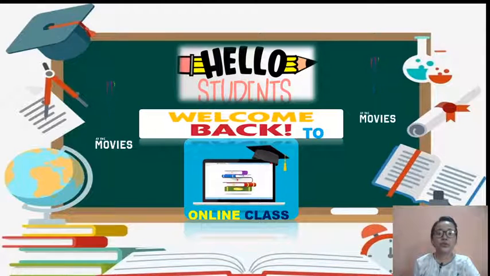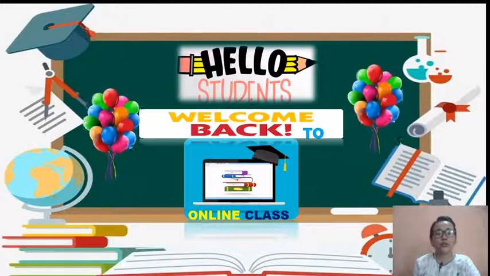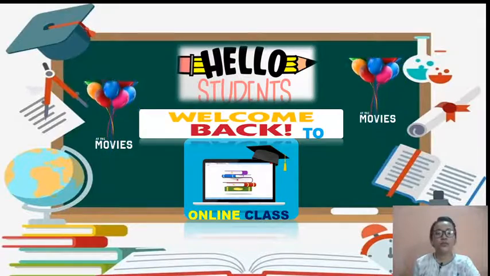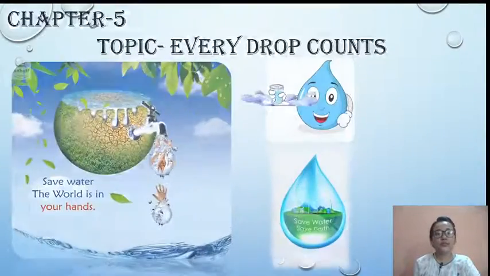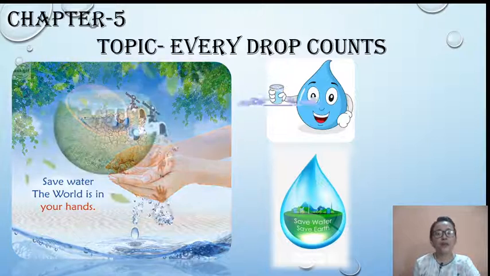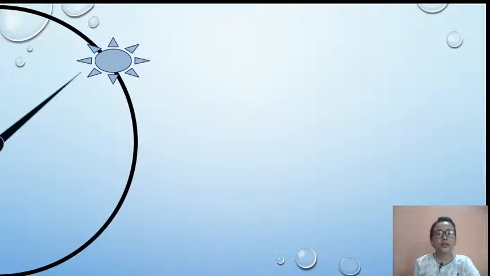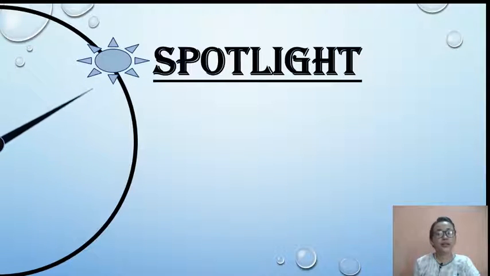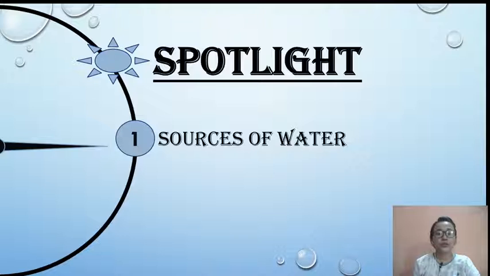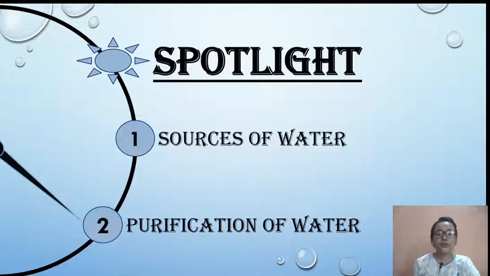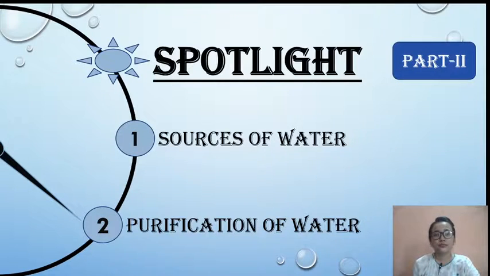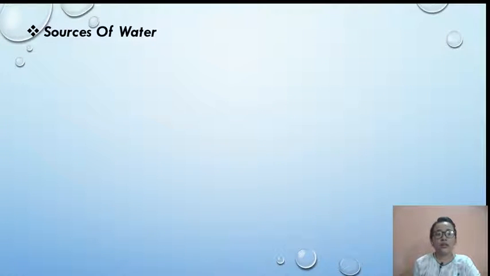So today we are going to do a continuation of the chapter which we were doing previously. The chapter was chapter number 5, topic Every Drop Counts. Spotlight. In this class we are going to cover the sources of water and purification of water, and this video will be part 2. For reference, please take out your book, page number 34.